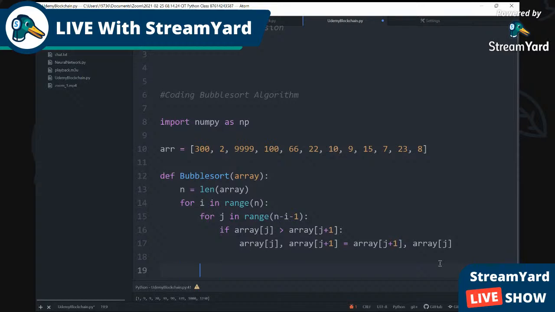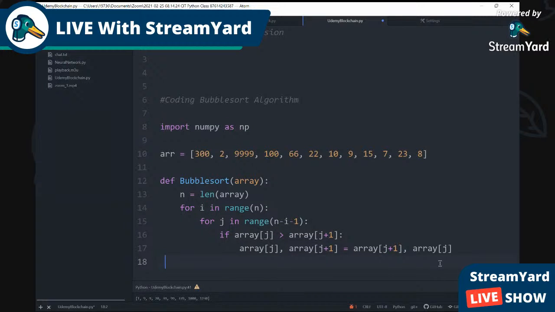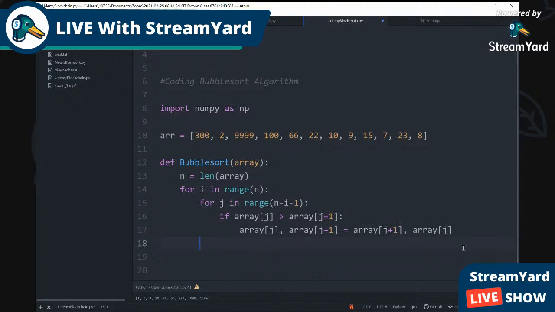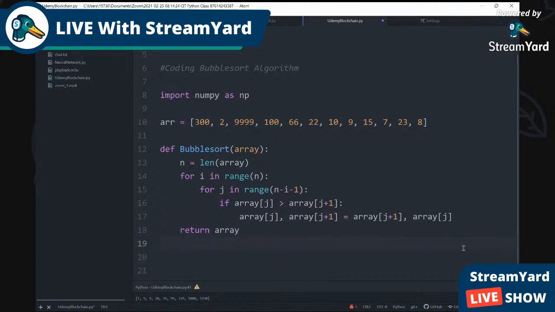So what we're gonna do is output the code now. I gotta line it up with n, with the length of the array. So we're gonna return the array.